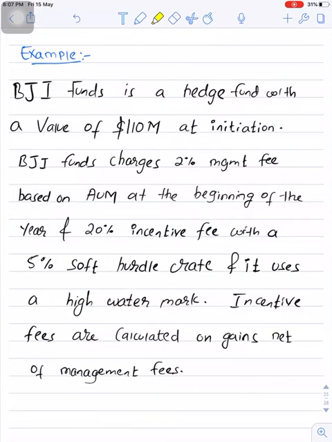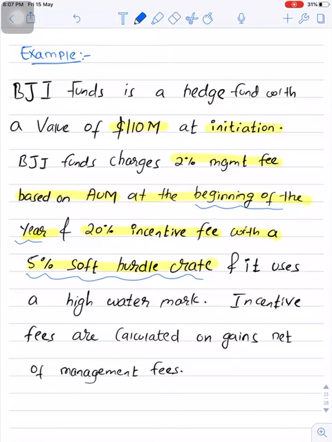Now let's work on this practical example. BJI Fund is a hedge fund with a value of $110 million at initiation. So this is the beginning value of the fund. BJI Fund charges a 2% management fee based on assets under management at the beginning of the year. So this is important for you to remember. We will perform the management fee calculation on the beginning balance of the fund, and a 20% incentive fee with a 5% soft hurdle rate. So again, this is also important to remember for you.